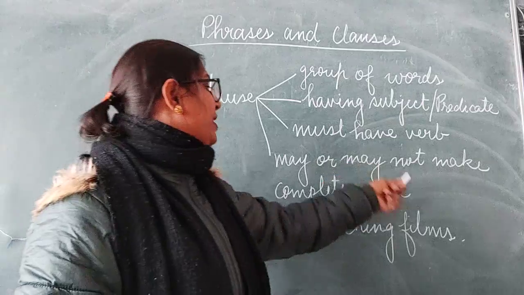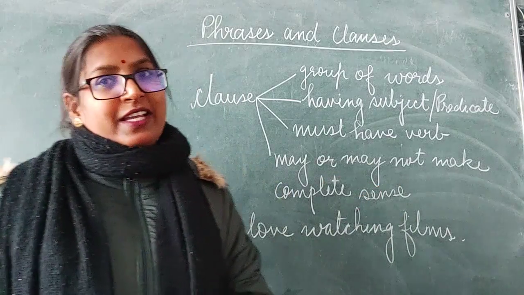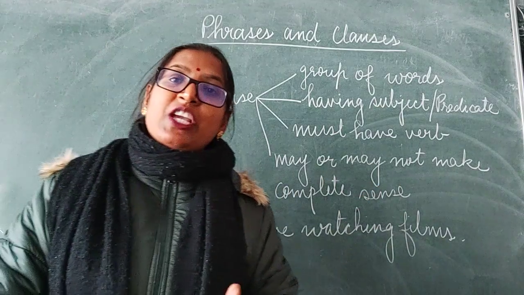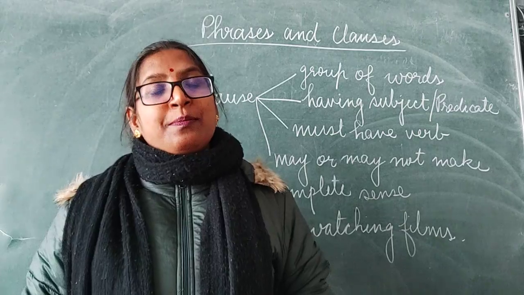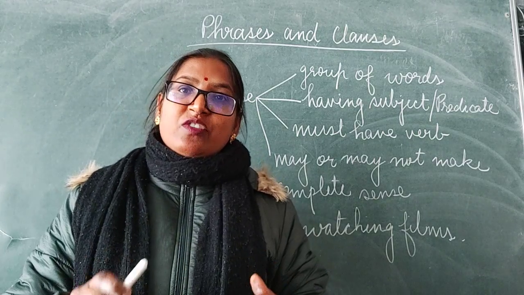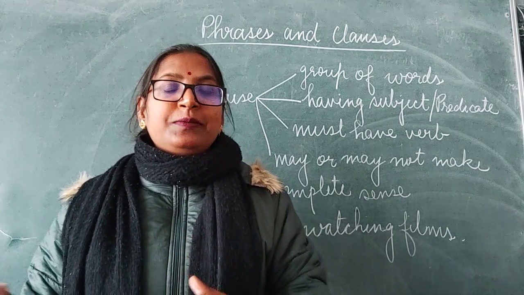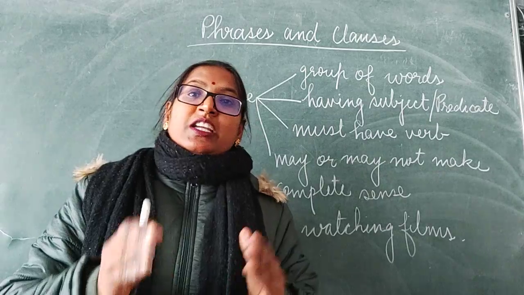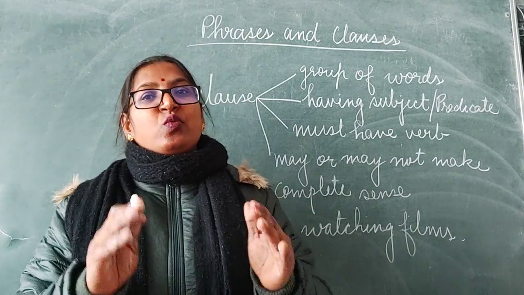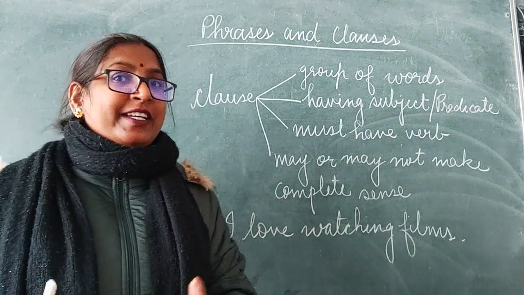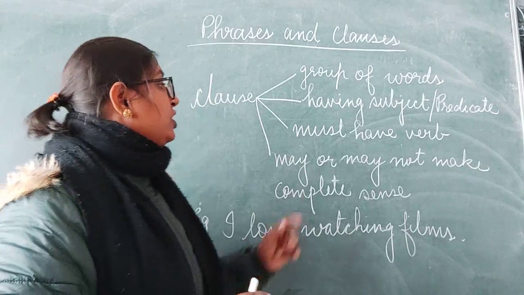Clause may or may not make complete sense. That we will study in detail later, when it makes a complete sense and when it does not. Clear?